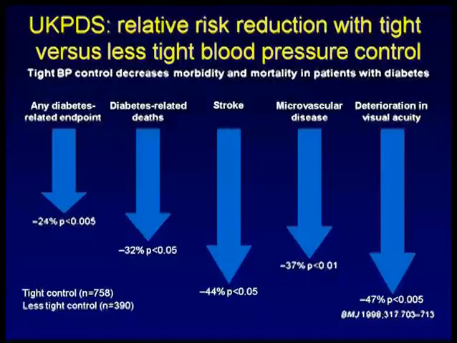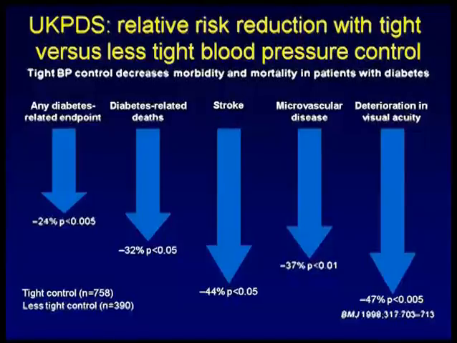So they have looked at relative risk reduction with tight versus less tight blood pressure control. Tight blood pressure control decreases the mortality and morbidity in patients with diabetes. Time and again it has been proved. And this is one of the very big studies done on a large number of type 2 diabetic patients where they have found a significant reduction in some of these major complications like strokes, microvascular disease, and visual acuity, diabetes related deaths in general, and so on.